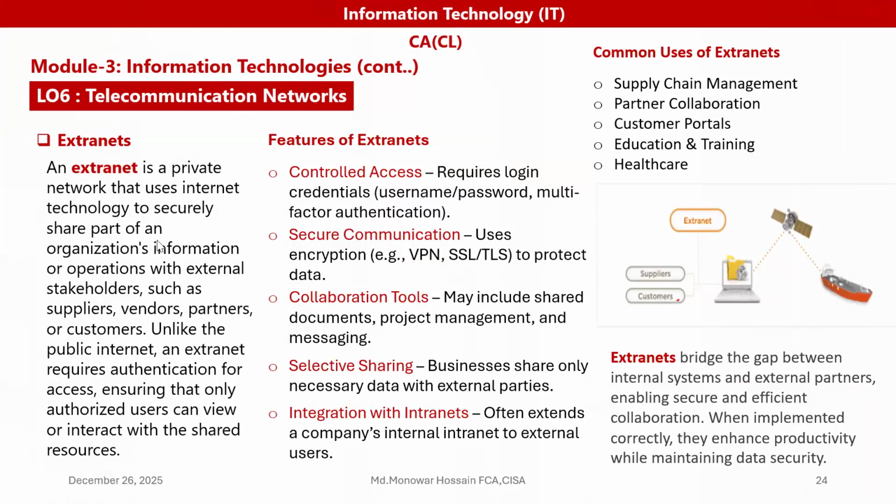Extranet. We have seen an extranet is a private network that uses internet technology to securely share part of an organization's information or operations with external stakeholders, for example, supplier, vendor, parent company, customer, and other stakeholders. Unlike the public internet, an extranet requires authentication for access.